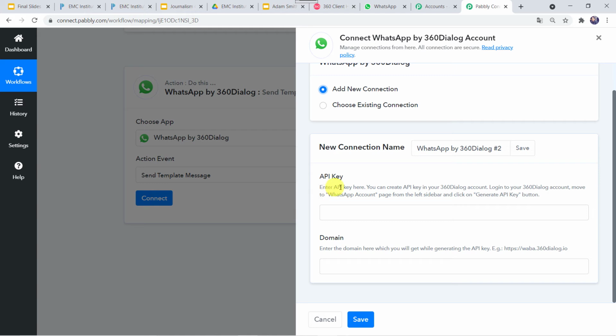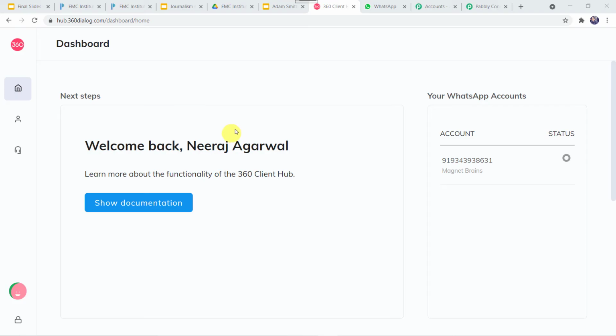Here let's read the instructions. Enter API key here. You can create an API key in your 360 dialog account. Log into your 360 dialog account. Move to the WhatsApp account page from the left sidebar and click on the generate API key button. So I'll just go to my 360 dialog account where I have already logged in. So this is the dashboard of the 360 dialog account.